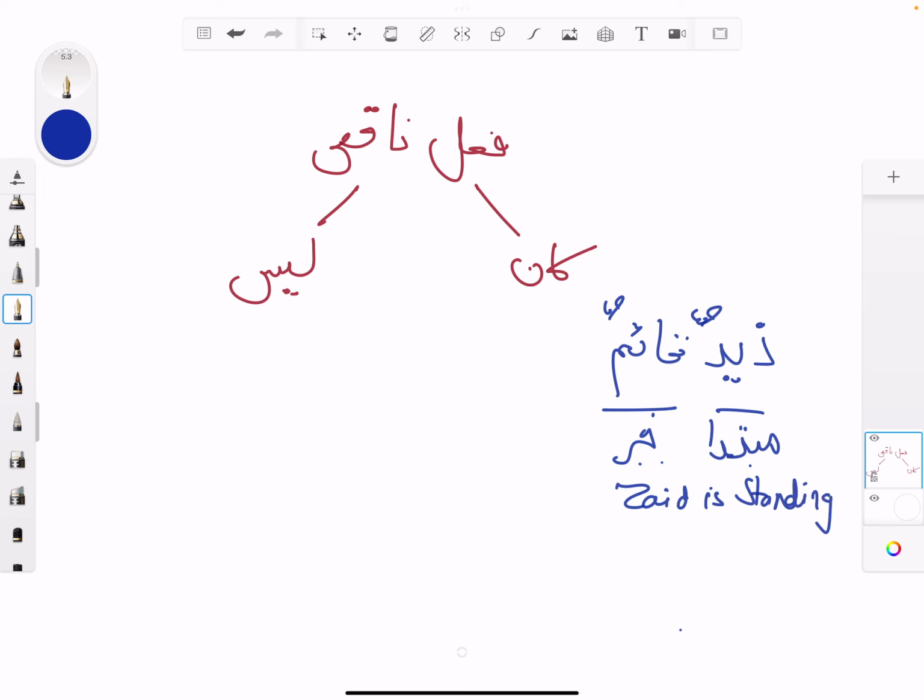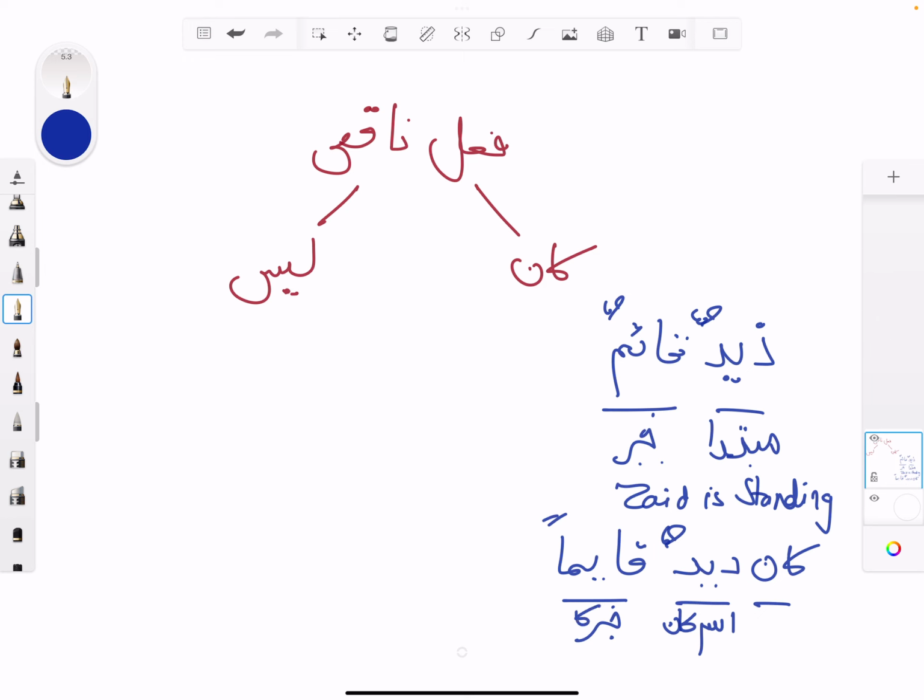But as soon as we put kana before it, same sentence, we change it. It becomes kana Zaydun qa'iman. Can you see? The translation also changes. It's no longer mubtada khabar. Obviously it's going to become ism of kana and khabar of kana, and kana is fi'l naqis. But the translation will be Zayd was standing. Can you see what's happened here? So the kana will change it. That's important to bear in mind.